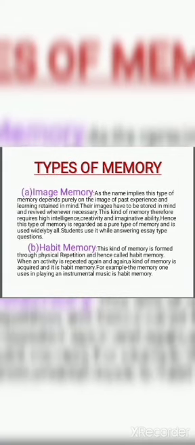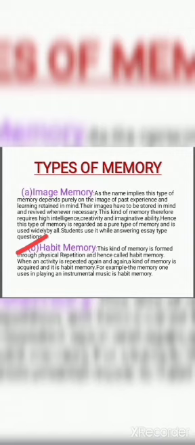So the second point is habit memory. Before knowing about habit memory, you must know at least the meaning of habit. For example, whenever you want to form any kind of good habit, what will you do? You will repeat that particular activity or task again and again over a period of time, so that the habit could be formed.